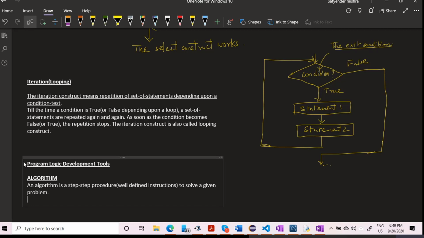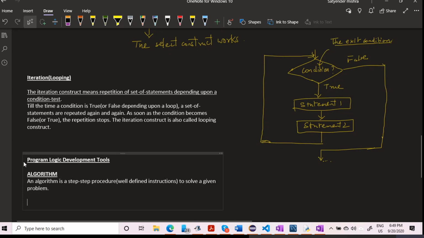Say, for example, I need to divide the first number by the second number, and I need to store the quotient and the remainder. So I'm writing an algorithm for this. Let me write it down. Step number one, input the first number, F num.